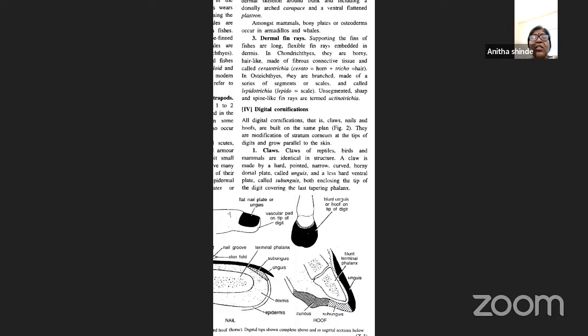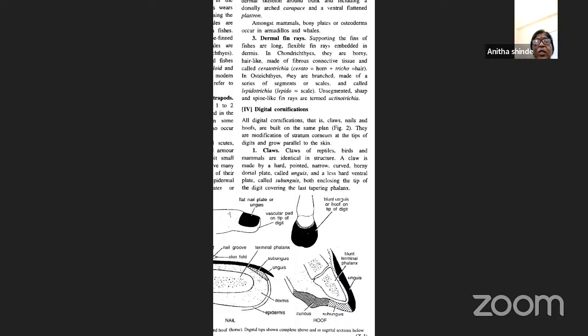Now coming to the claws. The tegumental derivative in the form of claws is found in reptiles, in birds, as well as in mammals. They are almost identical in nature. They are made up of a hard, pointed, narrow, curved, horny dorsal plate called the unguis, and a less hard ventral plate called the subunguis. Both enclose the tip of the digit, covering the last tapering phalanx.